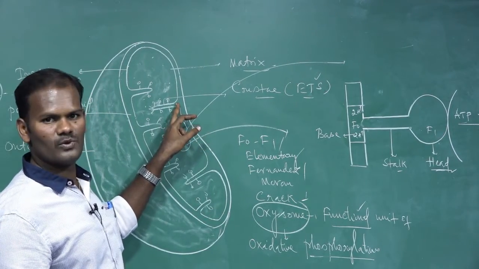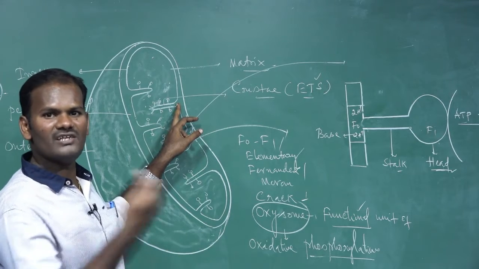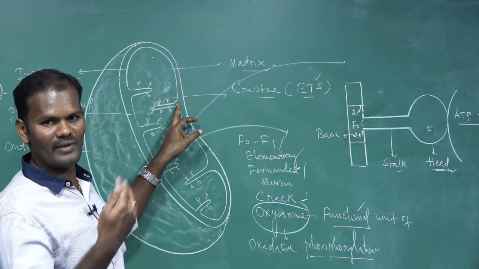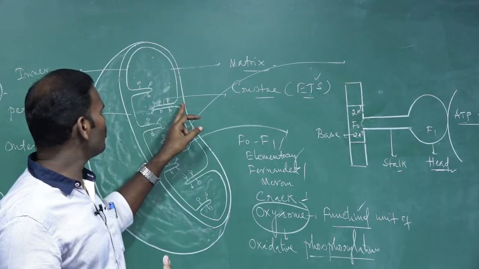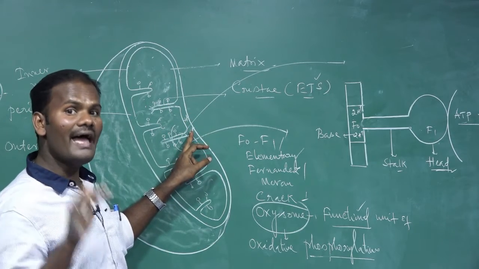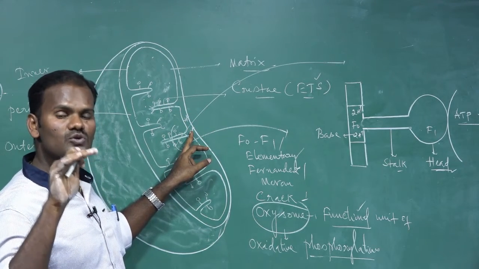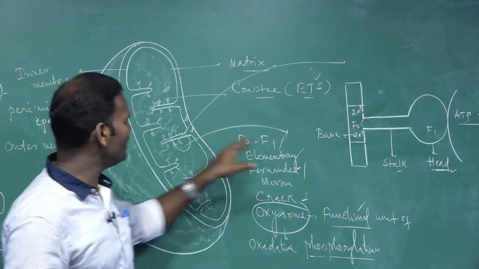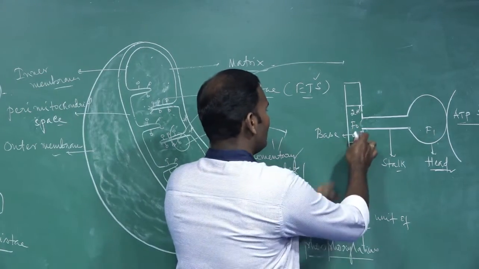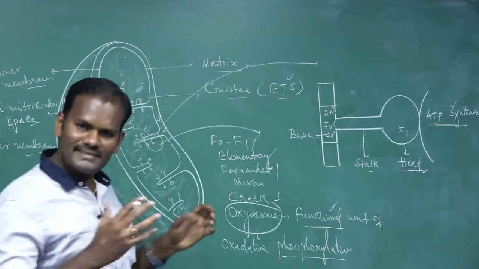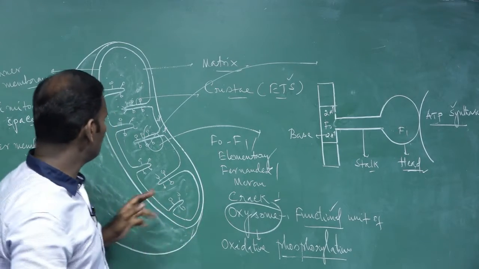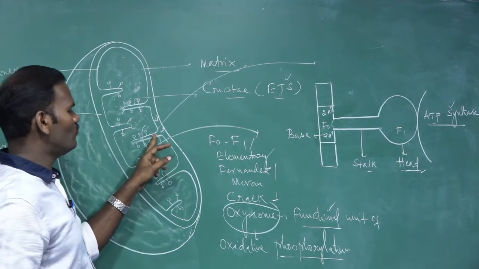Due to the electron transport chain. What is the electron transport chain? The transfer of electrons and protons from NADH to FADH2. They accumulate in the inner membrane of mitochondria, causing a proton gradient. As a result of the proton gradient, the proton motive force increases.